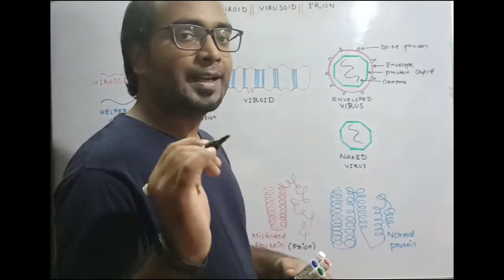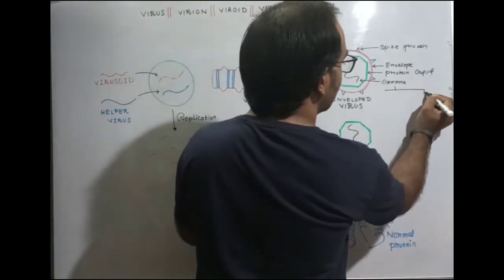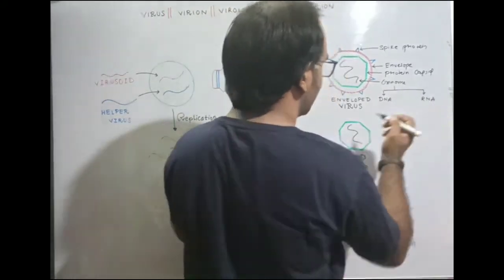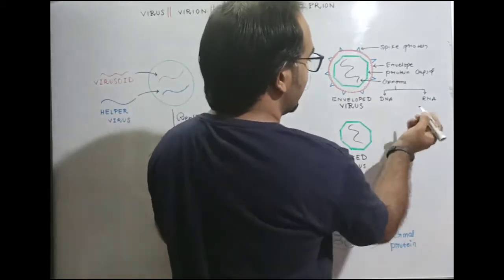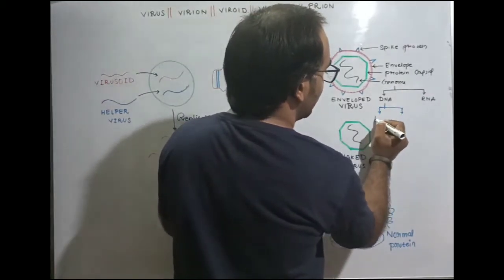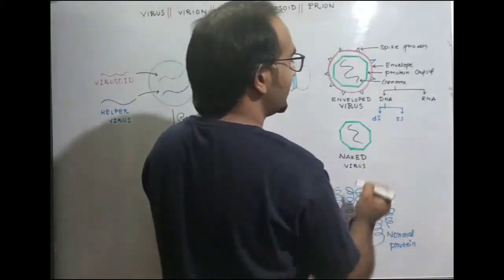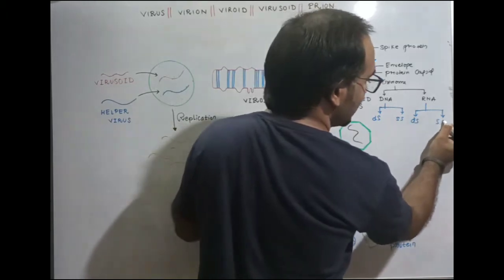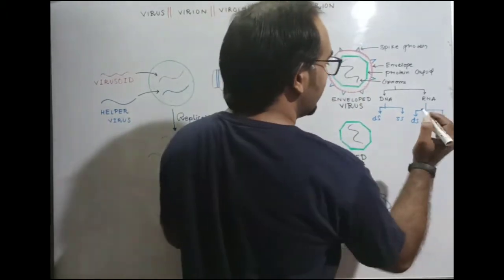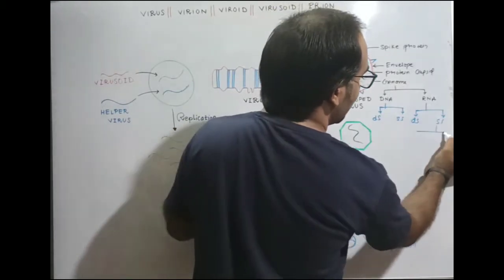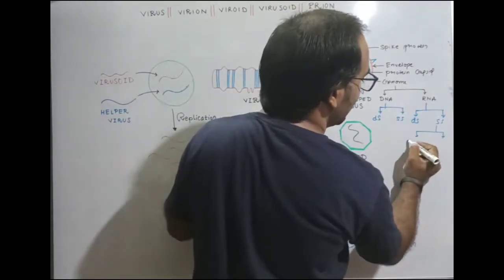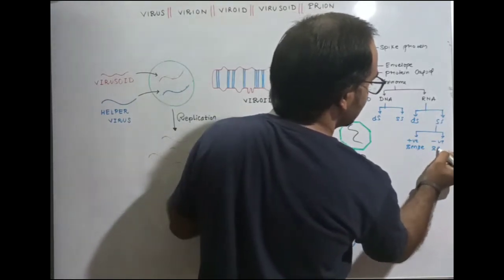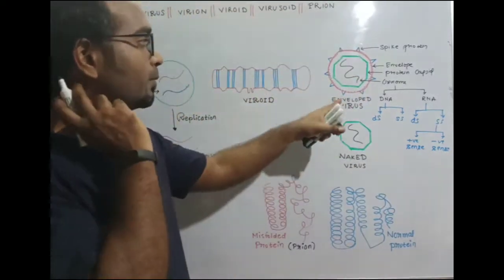What kind of genome can a virus contain? It may be either DNA or RNA, right? DNA may be double stranded or single stranded, and RNA also may be double stranded or single stranded. If RNA is single stranded, then it may also be of two types: one positive sense mRNA and one negative sense mRNA. So this was about the genome of the virus.